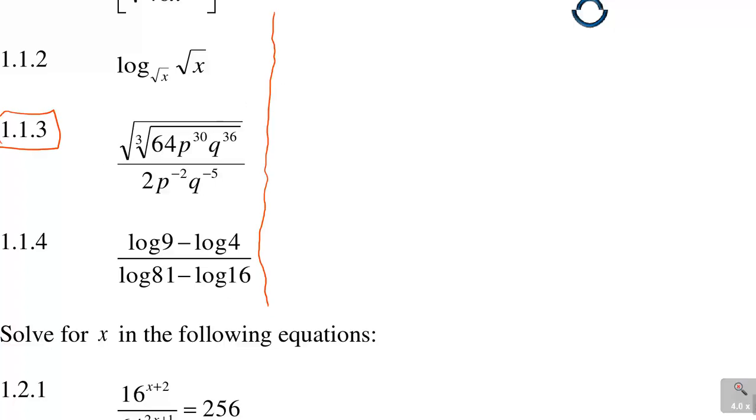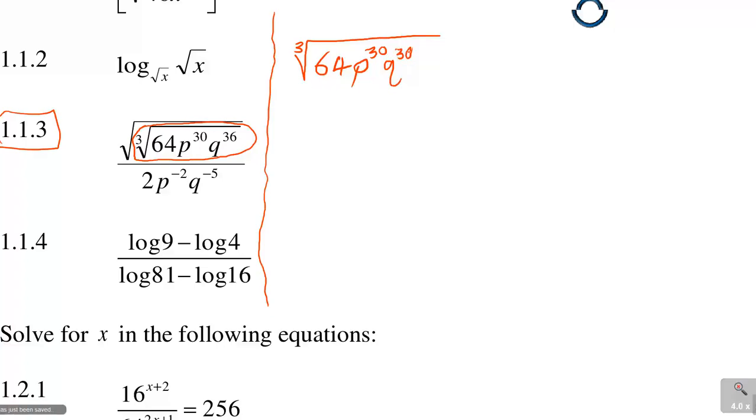For example, I'm going to take this inside, right? When I take that inside, the first thing I'll have is the cube root, because it's a 3 there. I'm just taking that one and dealing with it for now: 64, P to the power 30, Q to the power 36.